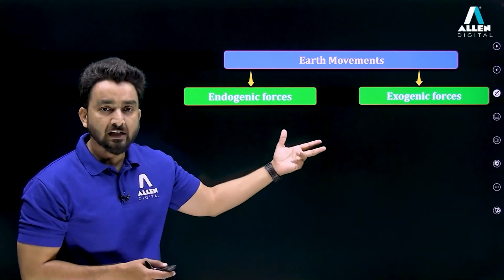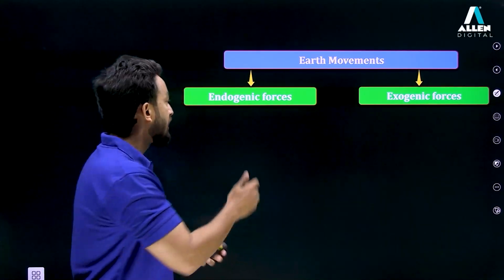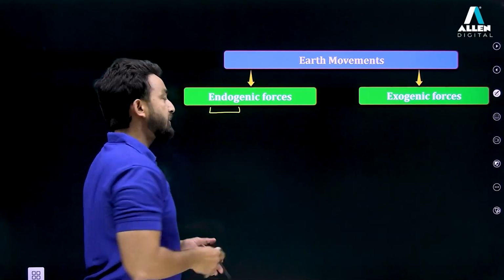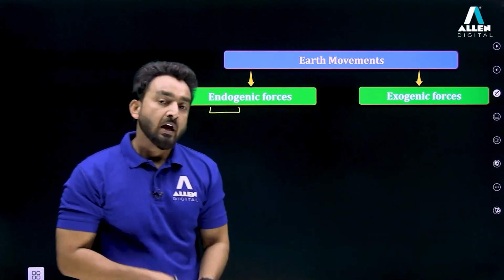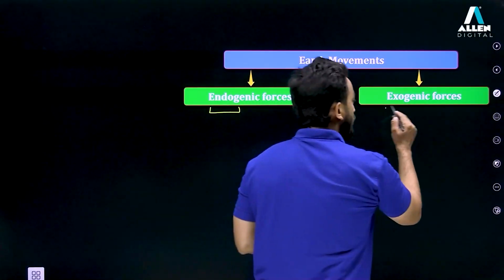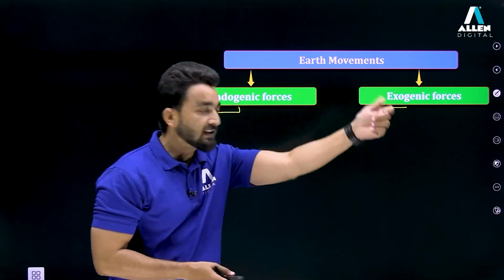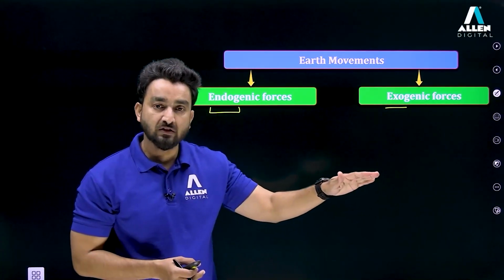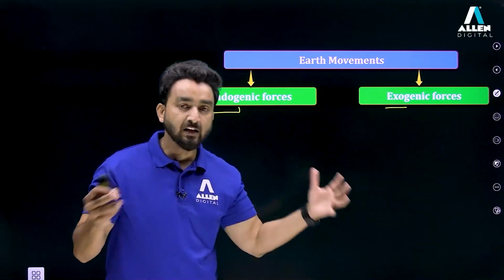So there are two categories, one can say. First is endogenic forces. Endo means interior. When we explain endo, it means the interior portion of the earth. And exogenic forces. When we say exogenic forces, exo means those which apply over the earth. You might have seen, for example, running water over the surface of the earth, through the Himalayas or deep valleys, cutting their side portions, right?